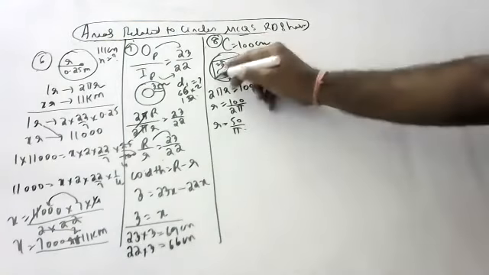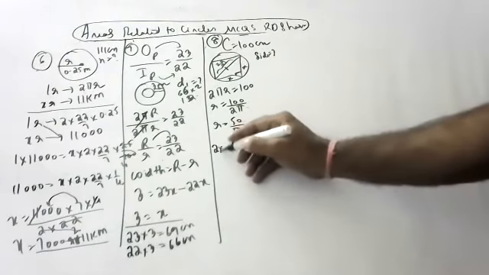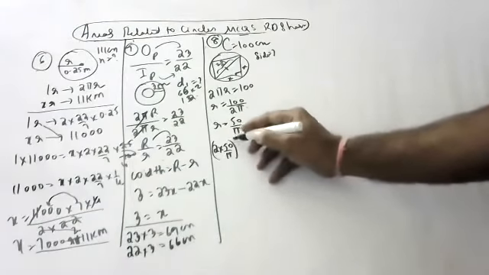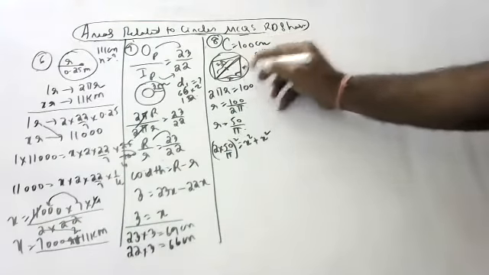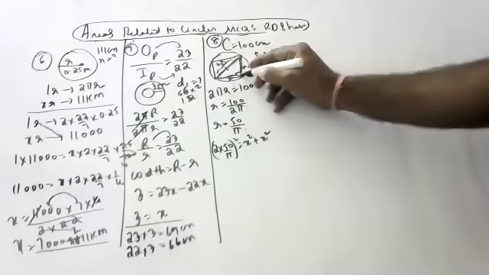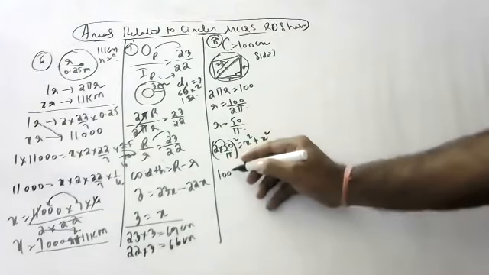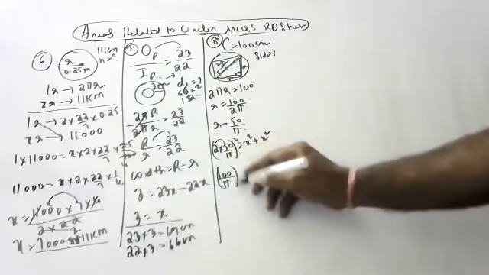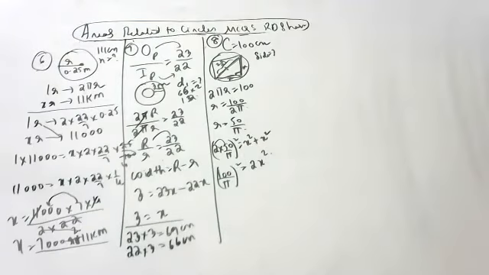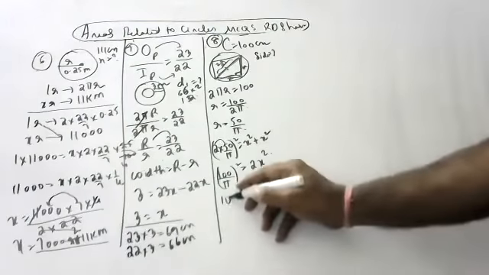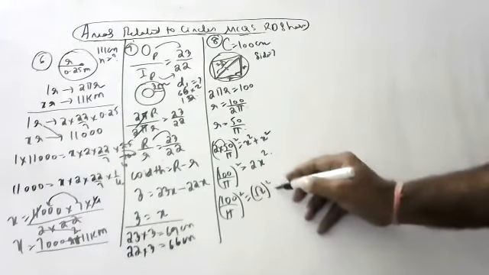So 2r is this one, children, and this is 90 degrees. So we will use the Pythagoras theorem, children. 2 into 50 by pi whole square is equal to x square plus x square. This square is equal to this square plus this square. This r we got here, children. So 2r is 100 by pi. 100 by pi whole square is equal to x square plus x square, 2x square. Okay children, 100 by pi whole square is equal to root 2 whole square into x square.